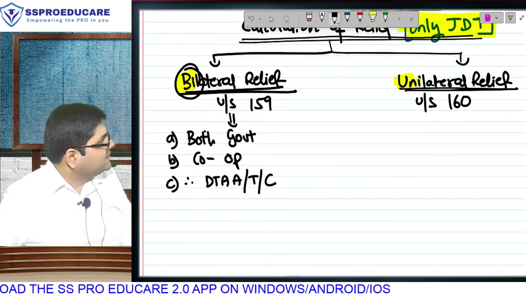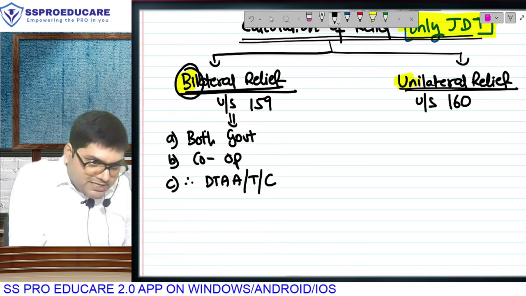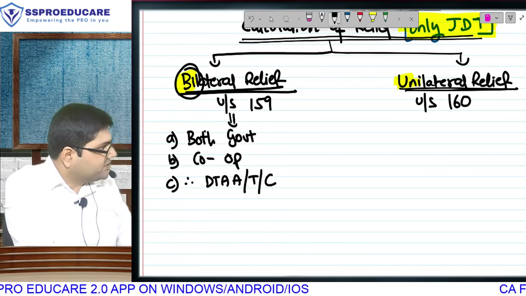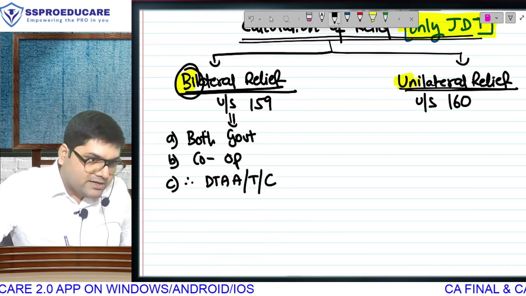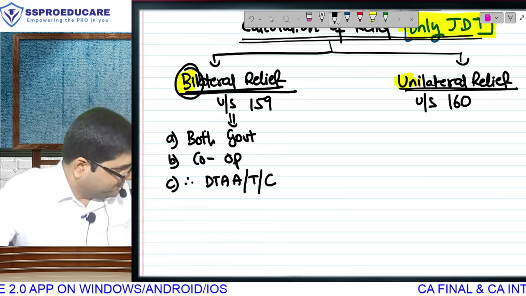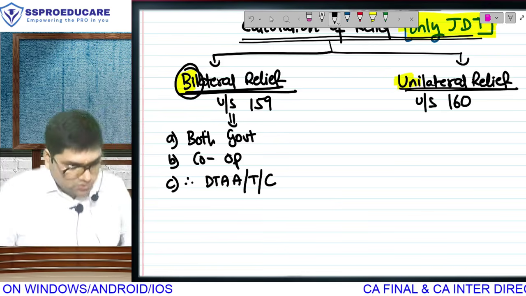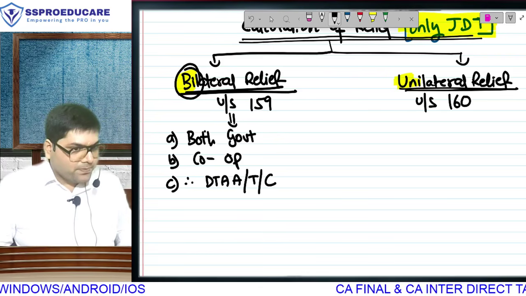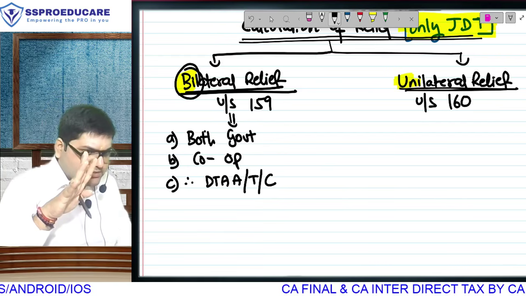Bilateral. Whenever there is cooperation between the two governments, whenever the two governments, देखो agreement किया, मतलब there is cooperation. There can't be agreement without cooperation. Whenever there is cooperation between two governments and they enter into an agreement, and under the agreement you are getting relief, then such a relief will be called, come on, bilateral relief. Do you understand? Pakka. To give you the statistics, world में there are roughly 200 countries.